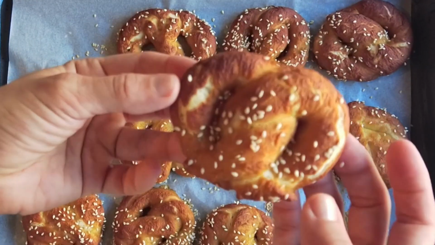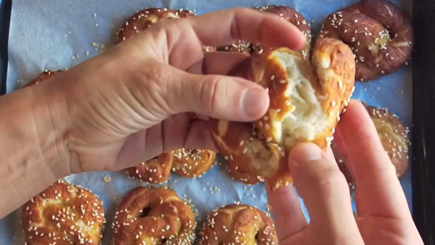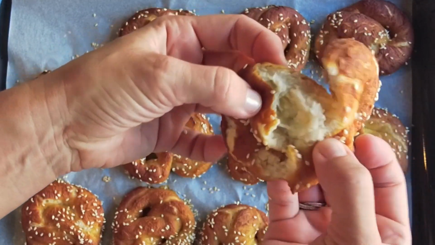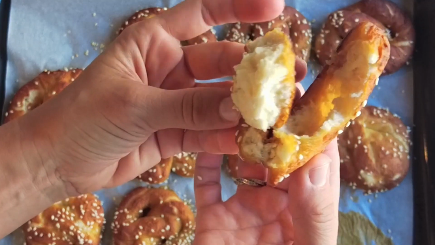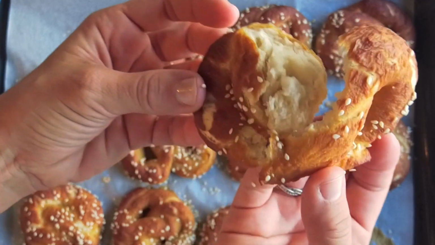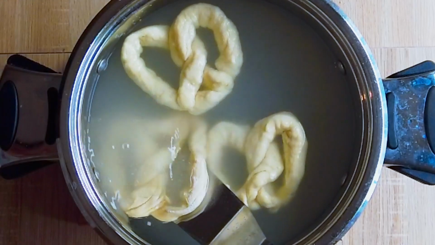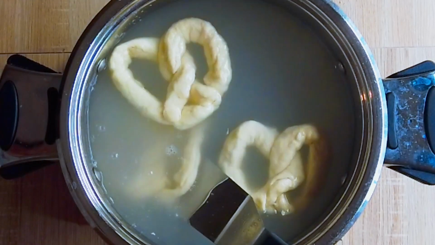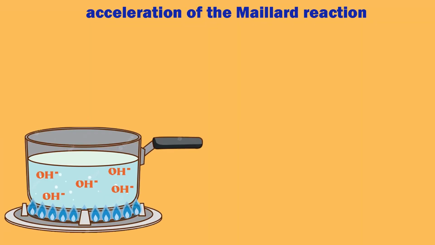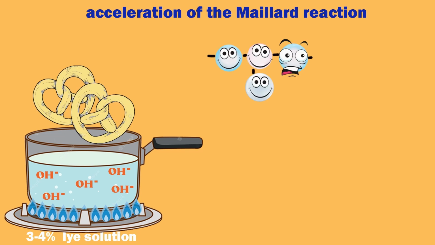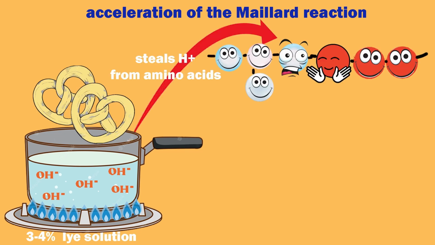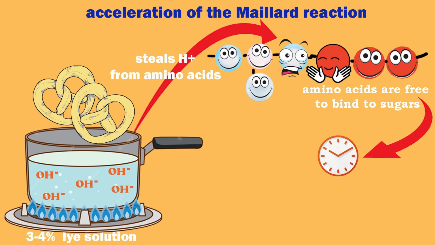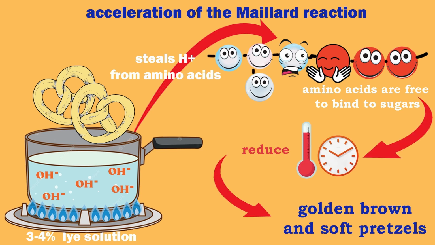The golden crust is the product of the interaction of amino acids with sugars, known as the Maillard reaction. To keep the inside soft and the outside brown, pretzels are dipped in a special alkaline bath before they're baked. An alkaline solution has very few free protons. It'll take them away from amino acids, freeing them for accelerated interaction with sugars. The temperature and time for golden crust are reduced.